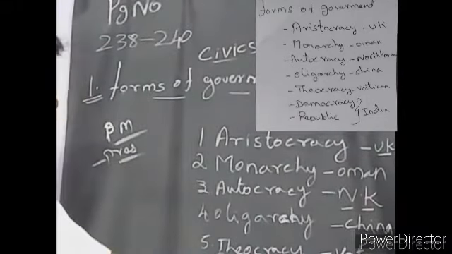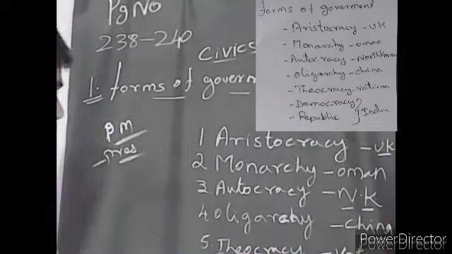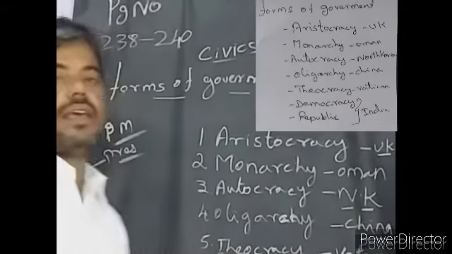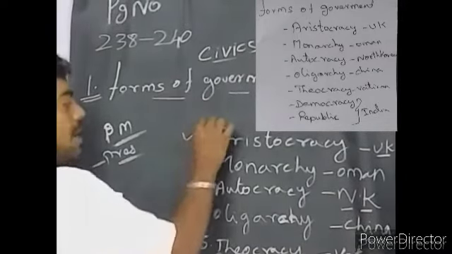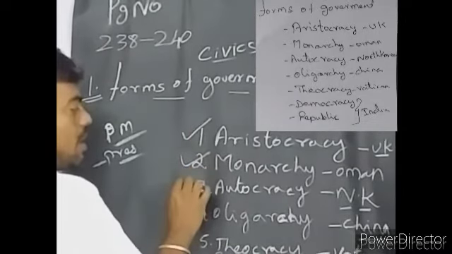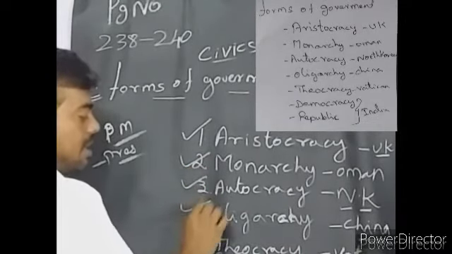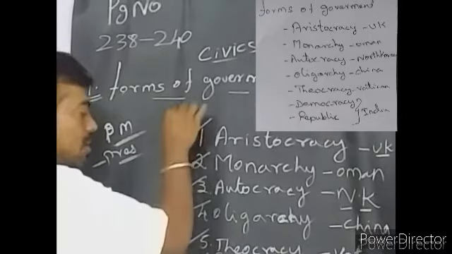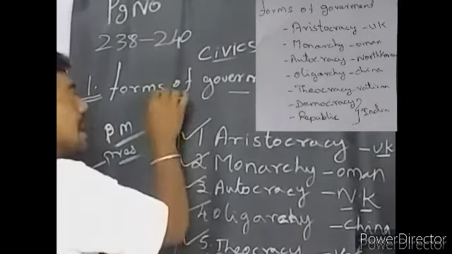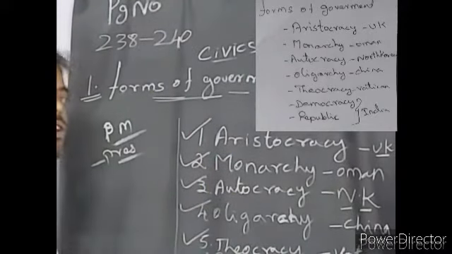India and Australia also follow the republic. Democracy in India, USA, there also democracy was followed. So what are the types of forms of government? Aristocracy, monarchy, autocracy, oligarchy, theocracy, democracy and republic. These are all the 7 types of government forms in our globe.